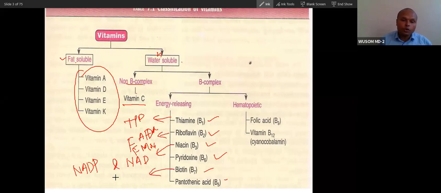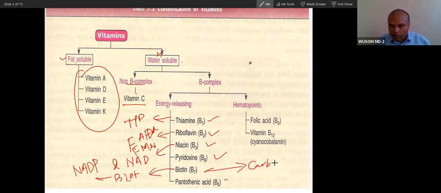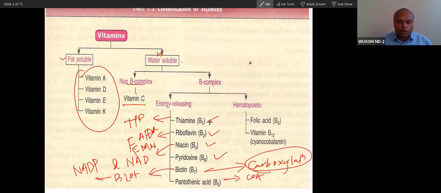Biotin corresponds to carboxylation. Biotin is related to carboxylation. And pantothenic acid means coenzyme A. So you know all this.